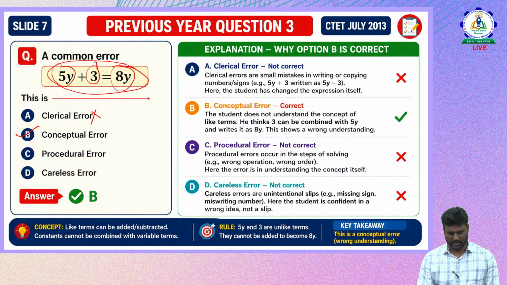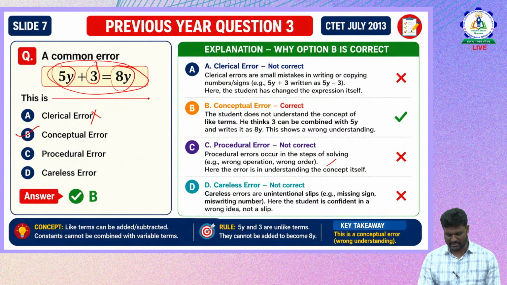So therefore we can say that option B is the conceptual error, where he doesn't have the understanding of the concepts, and therefore combined them and wrote the expression like this. The next one is the procedural error. A procedural error occurs in the steps of solving. Here in this problem, is the student performing any calculations? Is the child doing any operations here? No, so the error is in understanding the concept itself. Problem solving is not involved in this question.